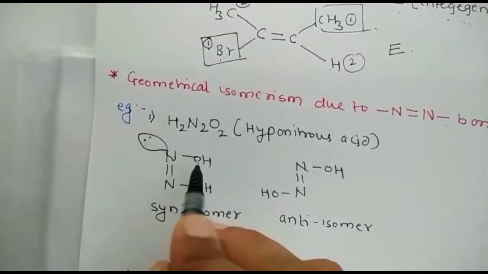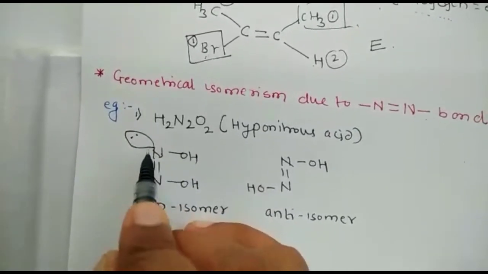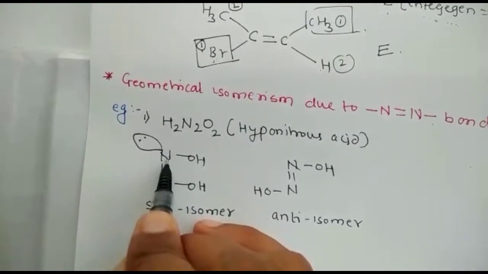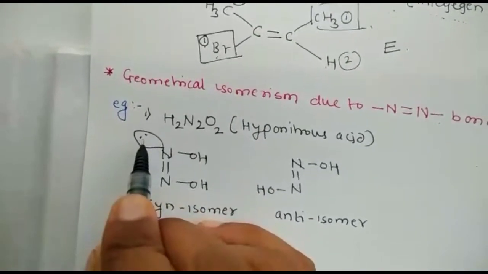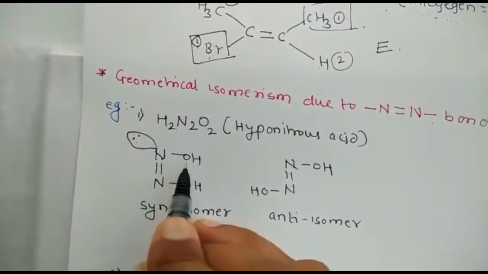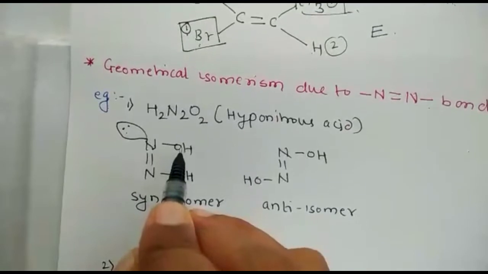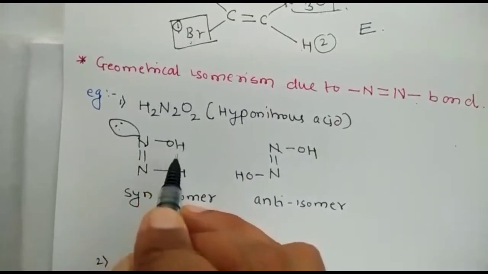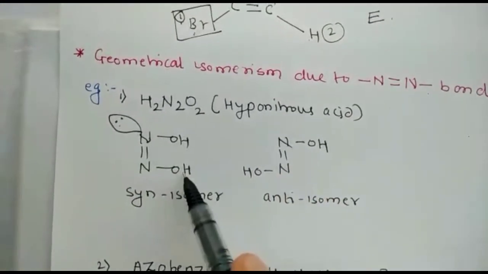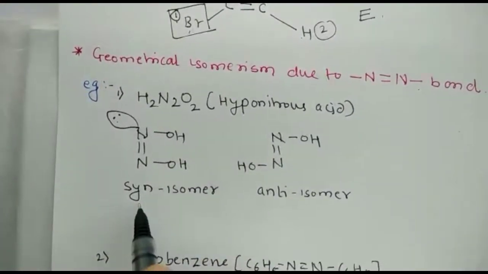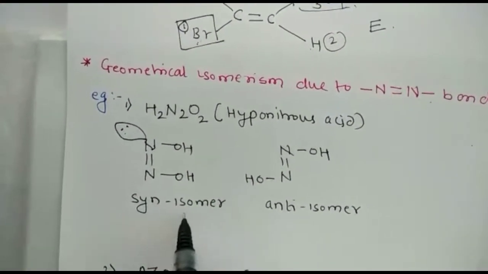Instead of group, I can say electron density. This nitrogen atom has two different electron densities: the lone pair of electrons here, and the OH group here. Such compounds also show geometric isomerism. If the OH groups are present on the same side, that is cis, which is the same as syn, and the compound is called a syn isomer.